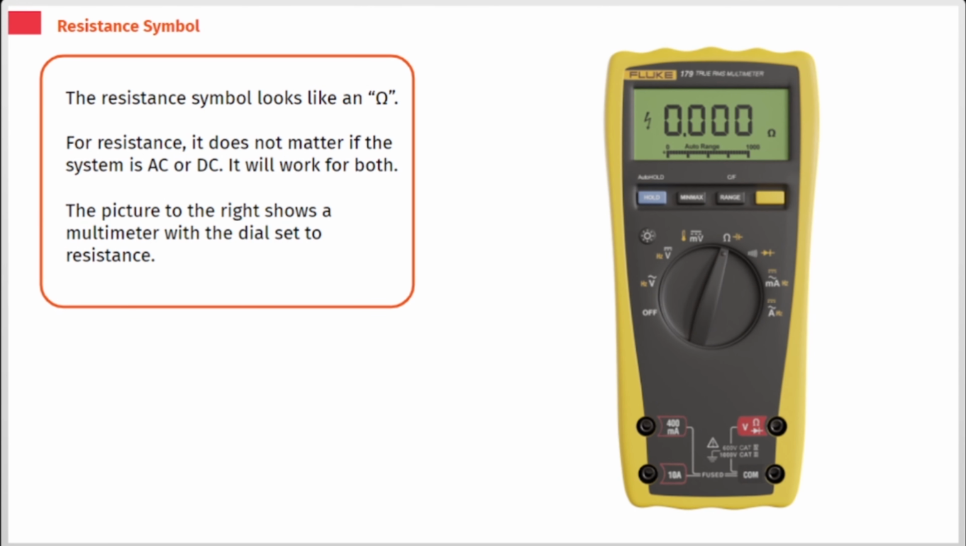The resistance symbol looks like an ohm. For resistance, it does not matter if the system is AC or DC. It will work for both. The picture to the right shows a multimeter with the dial set to resistance.